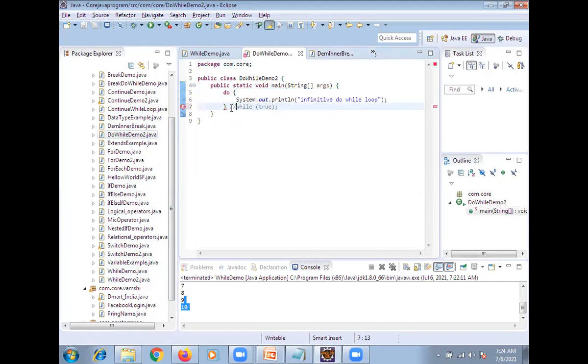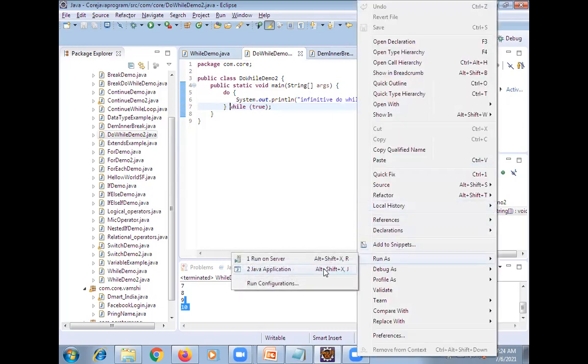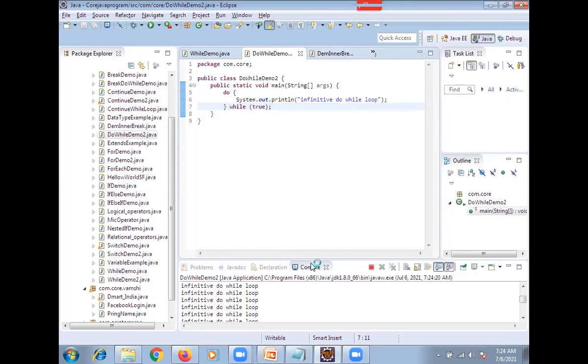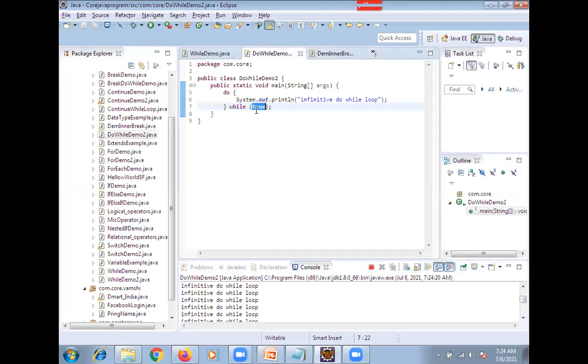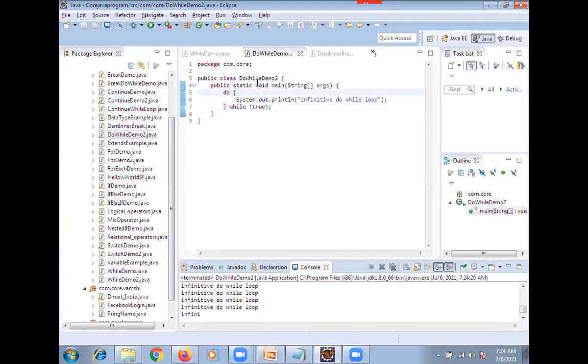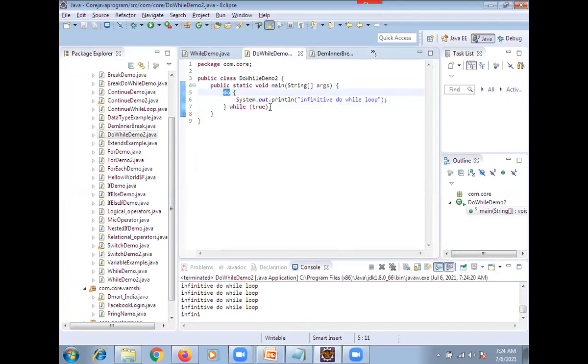If the condition is true... see, syntax error. So do will always be followed by this condition. Now right click, run as Java application. What is happening? It runs N number of times. This we can call an infinite loop. But what we want to define now is that this loop always executes by do something, then true.